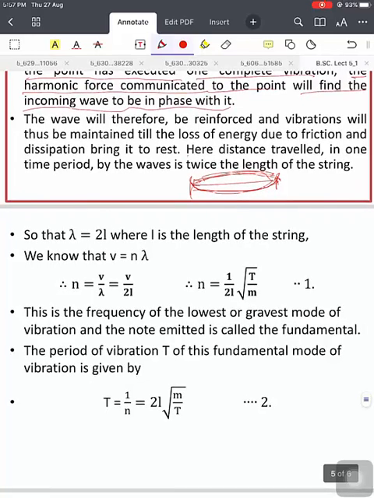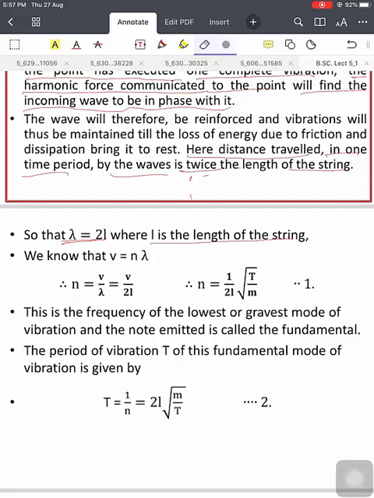Hence the distance traveled in one complete time period by the wave is twice the length of the string, so lambda, the wavelength, is equal to 2L, where L is the length of the string.